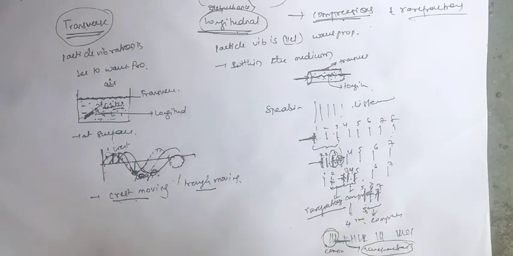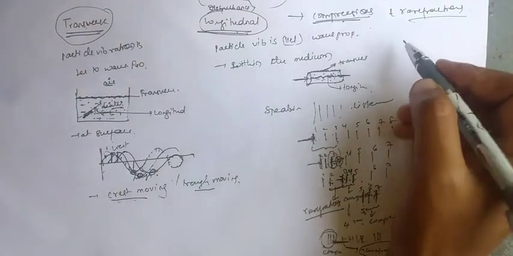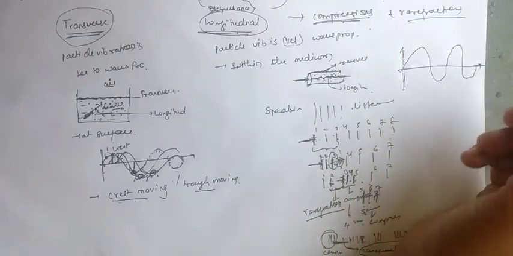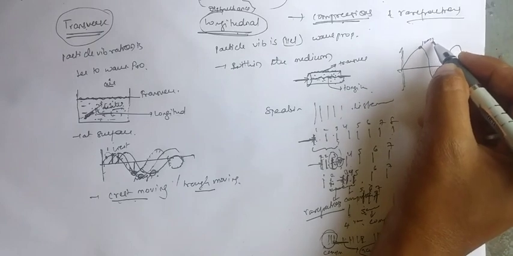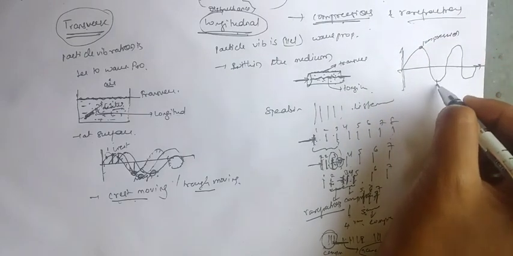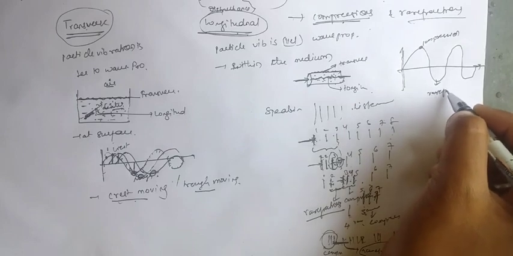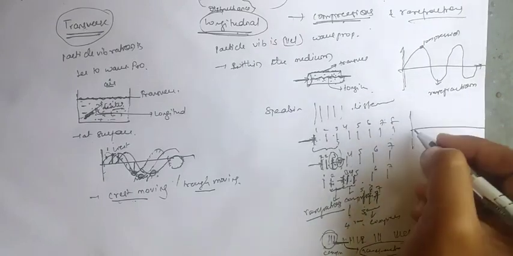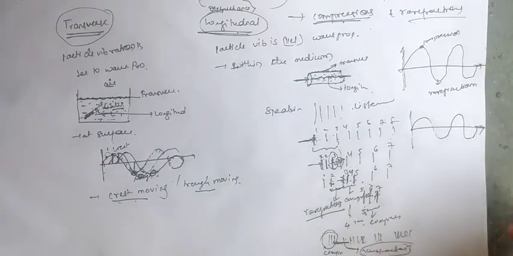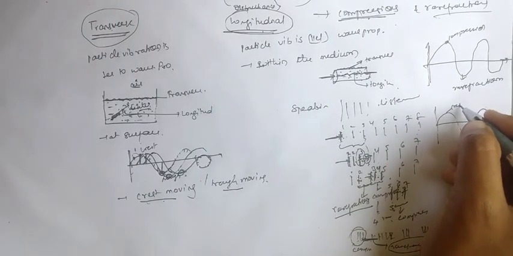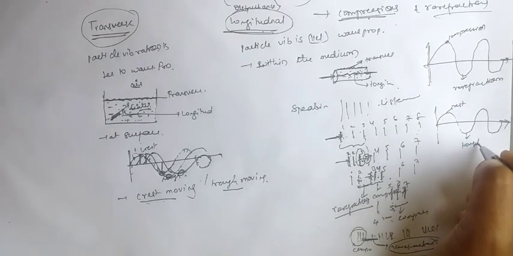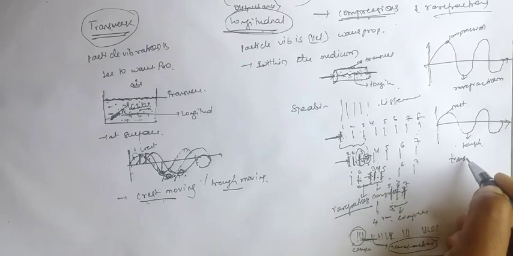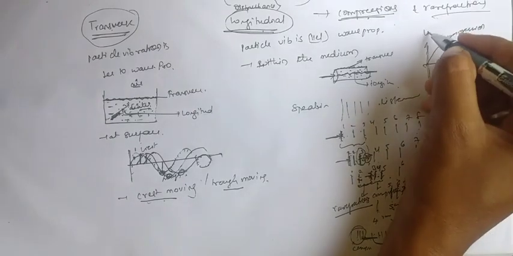Now when we take one photograph of the longitudinal wave, here also we are getting the wave like this only. At this position we have a compression, and this is the rarefaction. This pattern is the same as the transverse wave. In the transverse wave we have a wave like this, where we have a crest and here a trough. That means the pattern of the wave is the same for the transverse and the longitudinal waves.